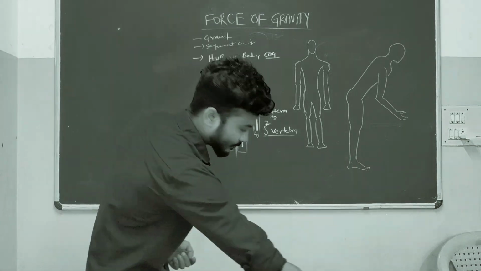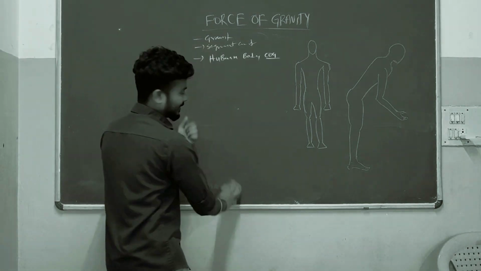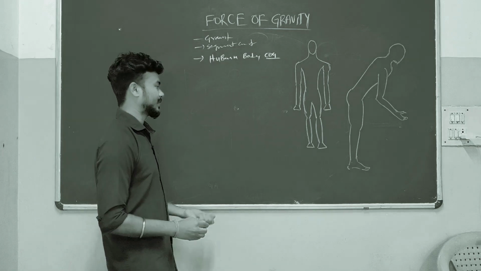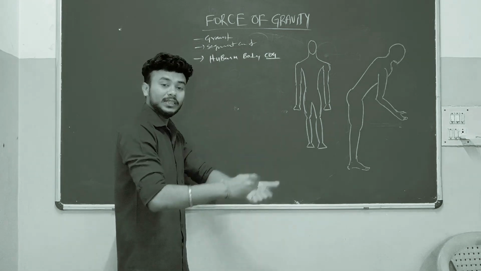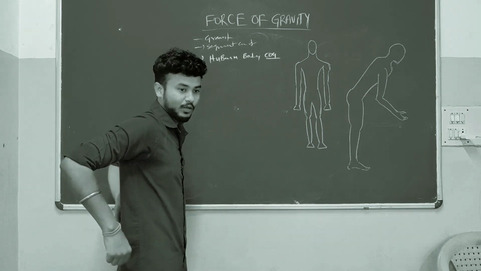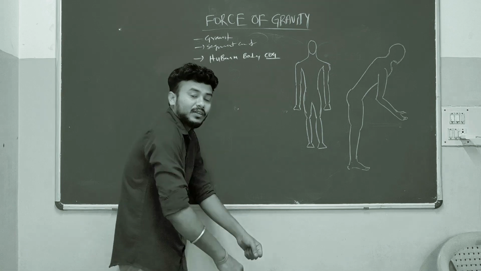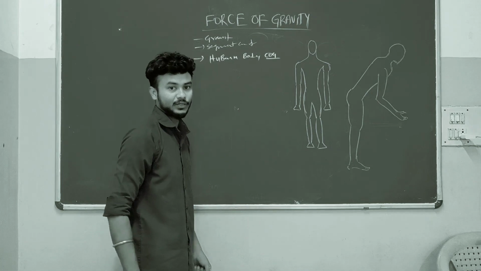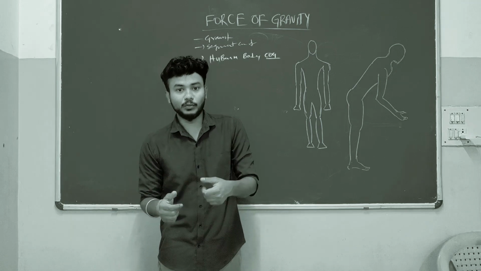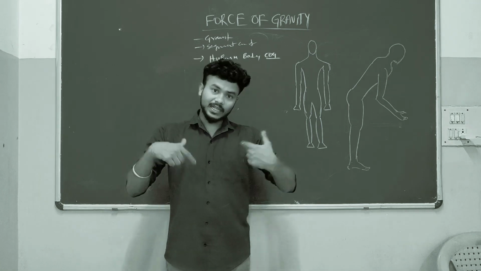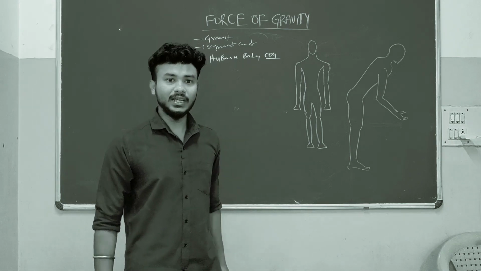This is COG. Now suppose this is anatomical position. If the patient has a belly, or more lumbar curvature, or kyphosis, then the structure and position of the body will change. According to that, the placement and position of the center of gravity will also change.